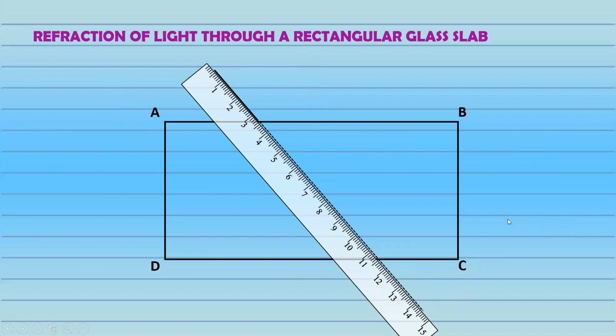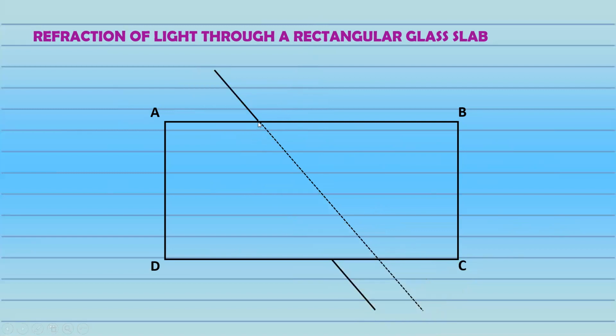Now this is the incident ray, and the easiest way to draw an emergent ray is don't displace the scale. Similarly, this surface of the scale, just use that surface and draw a line over that. So this becomes an emergent ray now. So we got two rays, the incident ray and the emergent ray. So how do we get the refracted ray? Simply join the points from this point to this point. So we have the incident ray, refracted ray, and the emergent ray. So this is the easiest way that this diagram can be drawn, right?